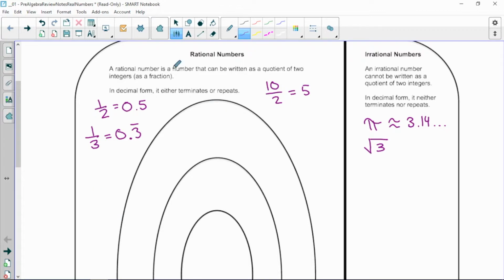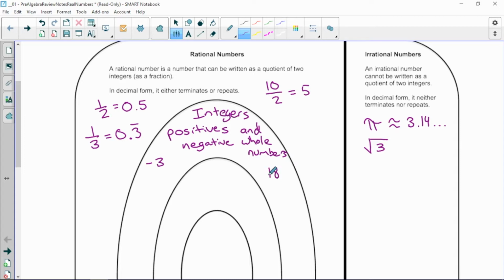The next group inside of rational numbers is called the integers. These have positives and negatives, but no parts. They're whole numbers. Because they're an integer, they're also rational. They're inside that group. So like -3 is an integer. It's also rational. Positive 18, 0, all are integers.